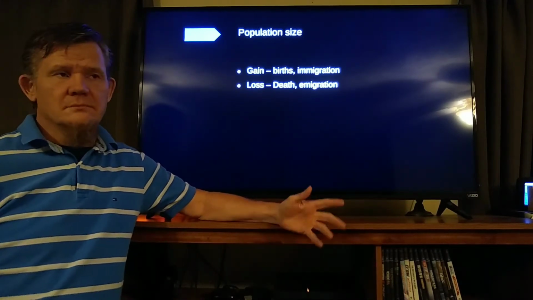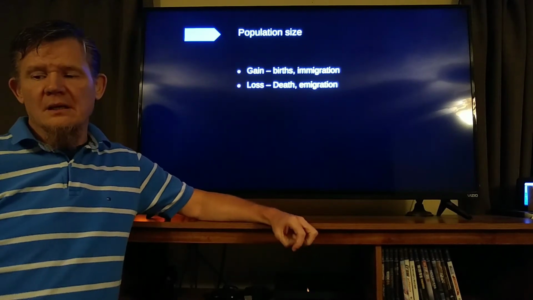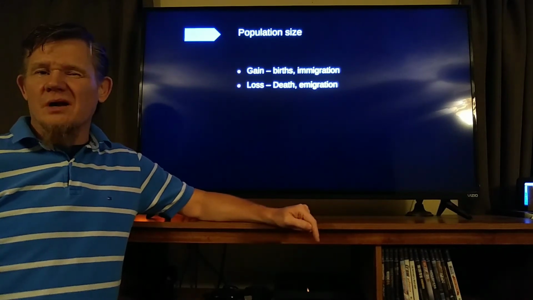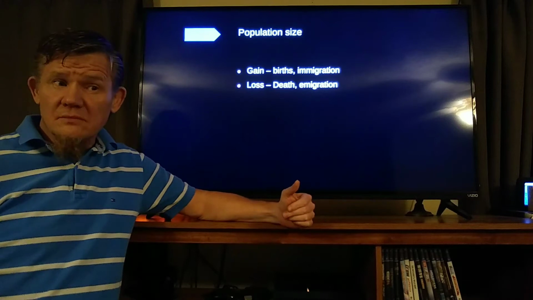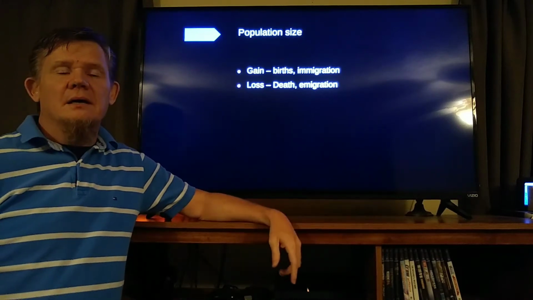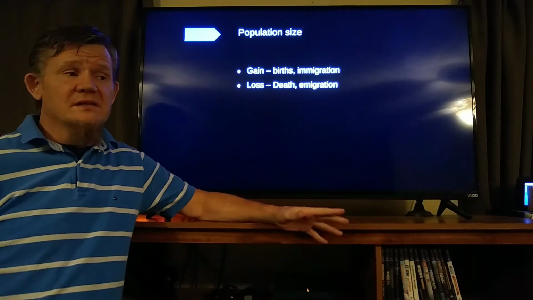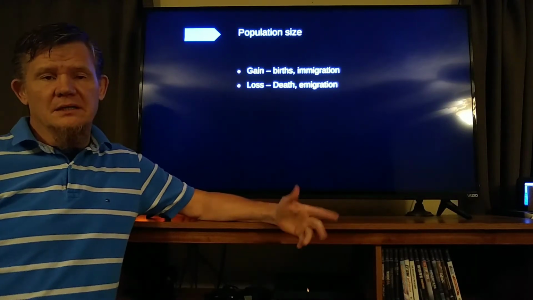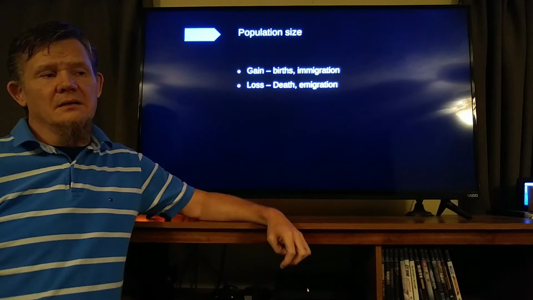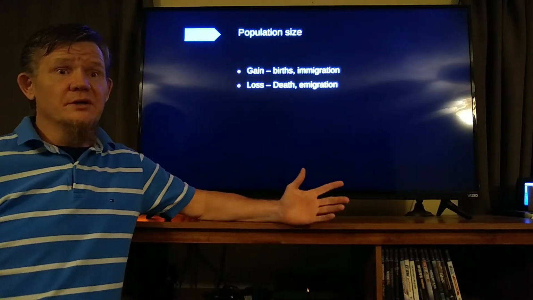Mexico, China, wherever. Humans are not the only ones that emigrate. Animals, obviously, do it too. They will leave an area and go somewhere else, move on to greener pastures.